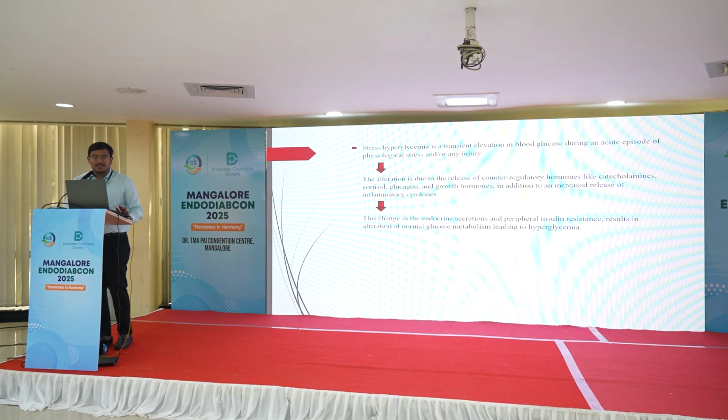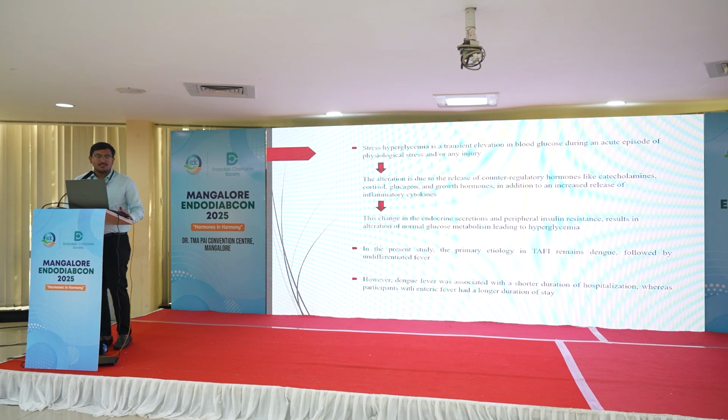So stress hyperglycemia is a transient elevation in the blood glucose levels during an acute episode of physiological stress. This causes increase in release of the counter-regulatory hormones, which in turn causes change in the endocrine secretions and peripheral insulin resistance, which alters the normal glucose metabolism leading to hyperglycemia. In the present study, the primary etiology for tropical acute febrile illness was found to be dengue fever, followed by undifferentiated fever. But dengue fever is associated with shorter duration of hospitalization, but patients with enteric fever required longer duration of stay.